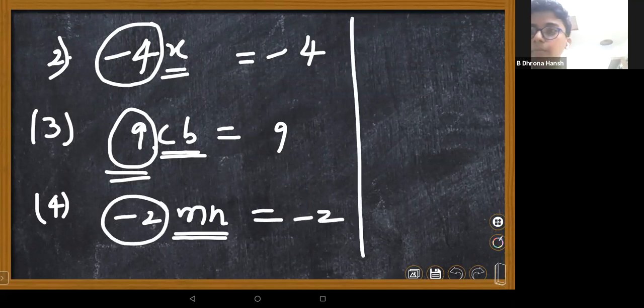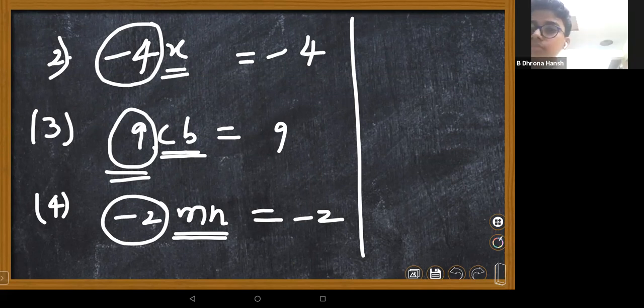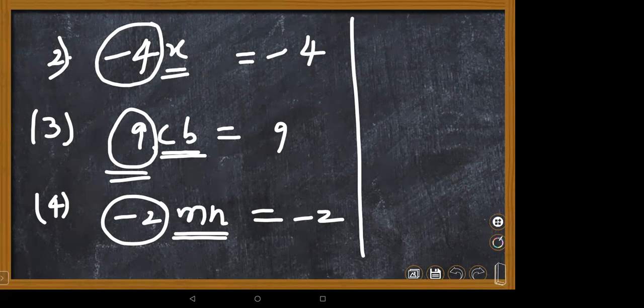Ma'am, that means variables cannot be the quotient, ma'am. Generally, those are unknown numbers. Yeah, generally, but if some conditions are particularly mentioned, children, let me take the same example. Suppose I'm taking minus 4xy, and they're asking what is the coefficient of y.